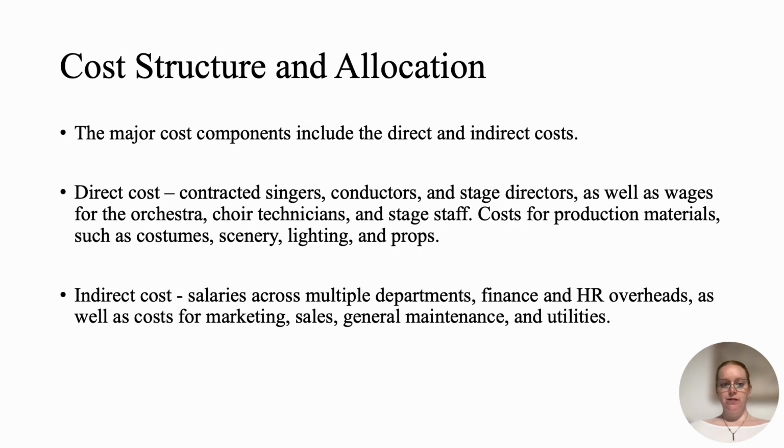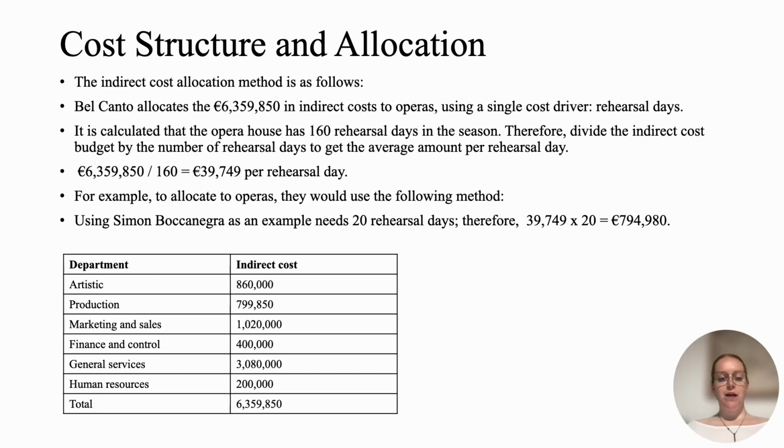Cost structure and allocation. The major cost components include direct and indirect cost. Direct costs are the contracted singers, conductors, and stage directors, as well as the wages for the orchestra, choir, technicians, and stage staff. Costs for production materials such as costumes, scenery, lighting, and props are also included in the direct costs. Indirect costs include the salaries across multiple departments, the finance and HR overheads, as well as costs for marketing, sales, general maintenance, and utilities.